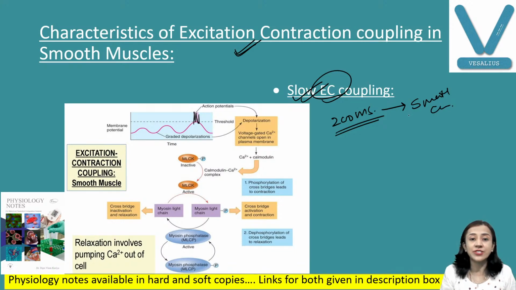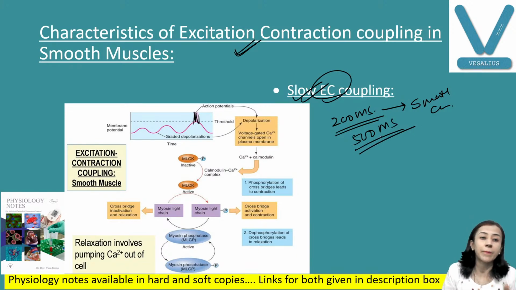The peak of the contraction is reached after 500 milliseconds. So this excitation contraction coupling is a slow process, because of slow attachment and slow detachment of the cross bridges, meaning actin and myosin cross bridge formation is slow, and detachment is also slow. You can see here, these are all the steps we have discussed.